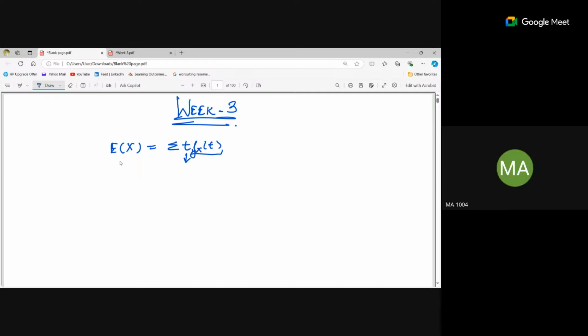The expectation of X is also known as the mean of X, or the average value of X. And it has the same unit as X.